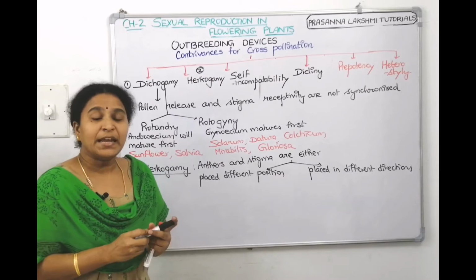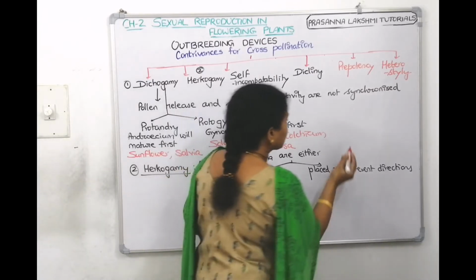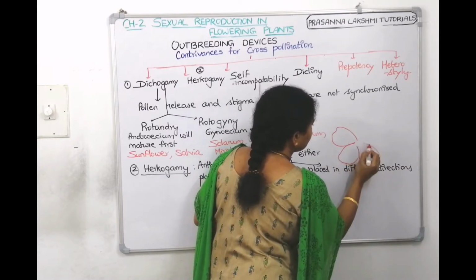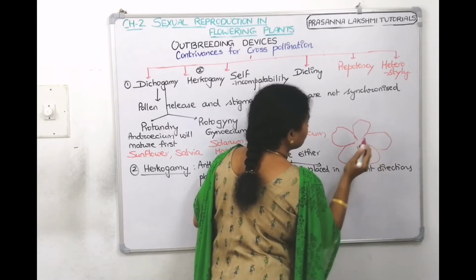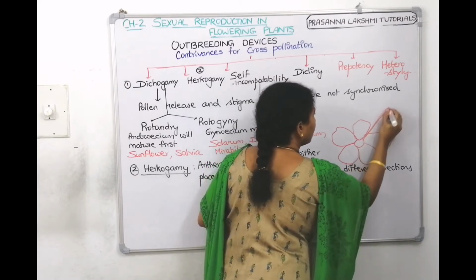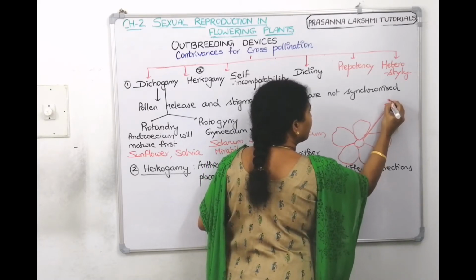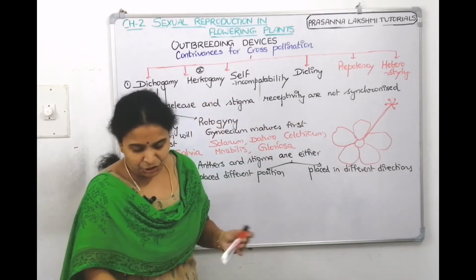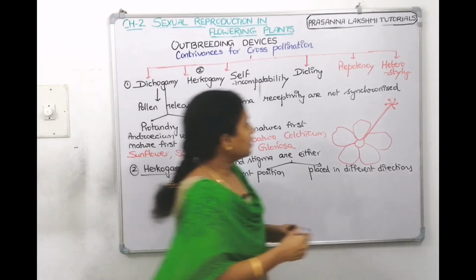For example, if we take hibiscus, a pentacarpal tree, 1, 2, 3, 4 and 5. Now, that is gynoecium. And where is androecium, children? Here.